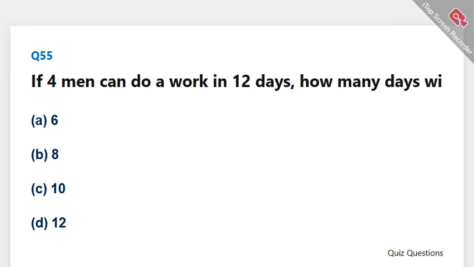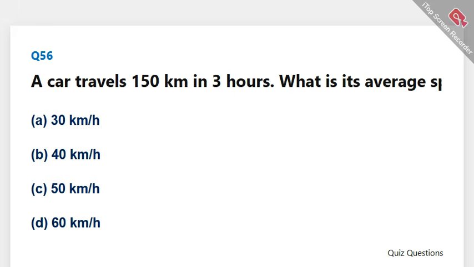If 4 men can do a work in 12 days, how many days will 6 men take to complete the same work? The correct answer is B, 8. A car travels 150 kilometers in 3 hours. What is its average speed? The correct answer is C, 50 kilometers per hour.